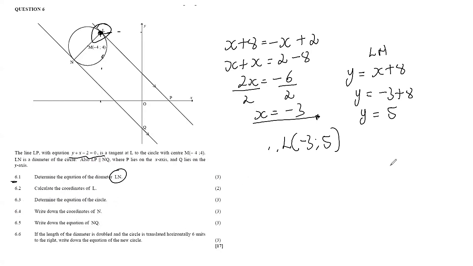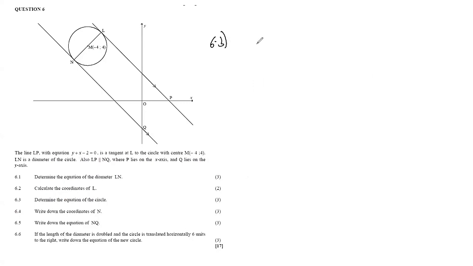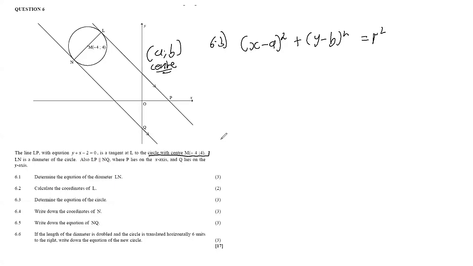6.3, it says determine the equation of the circle. So we know the formula for the equation of the circle, or the format, is (x minus a) squared plus (y minus b) squared is equal to r squared. So we know that a and b represent the coordinates of the center of the circle. The center of the circle, we can see that it is M here. We are even told the circle with center M. So M is the center. It's not an assumption, we are even told in the statement, right? But then remember, we have already calculated the coordinates of L. They were negative 3, 5.